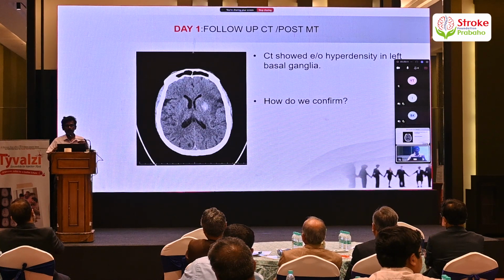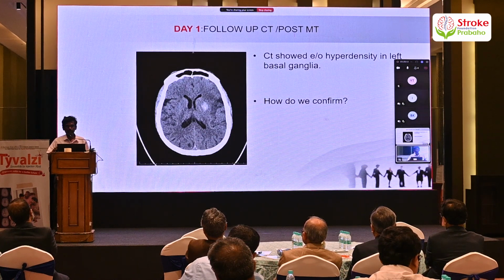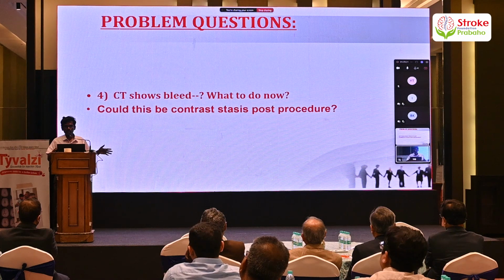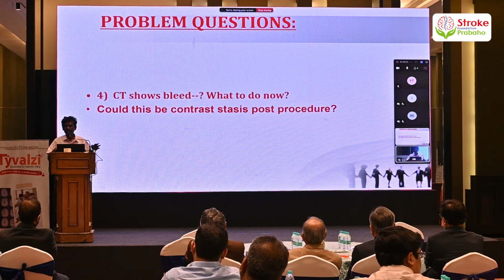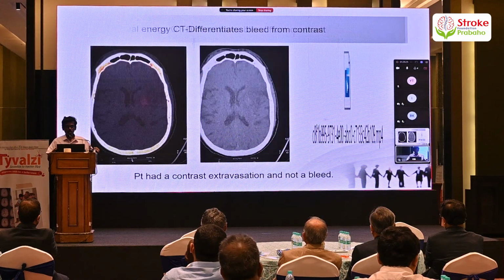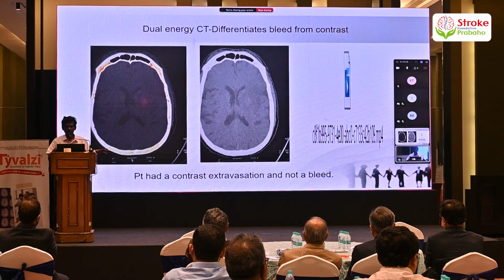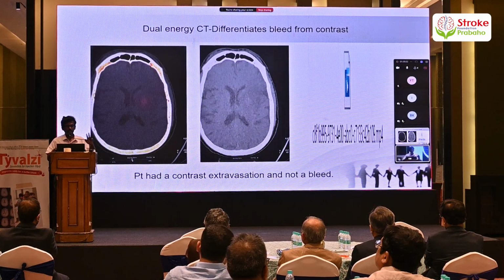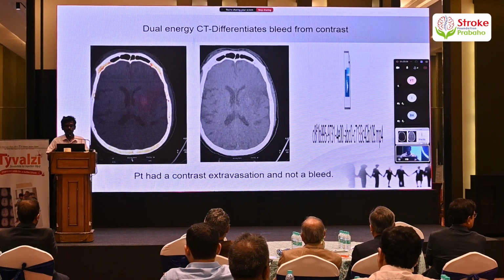But since we were planning to put the patient on a single antiplatelet and therapeutic anticoagulation for the left ventricular thrombus, we decided to reconfirm it. So, is this a hemorrhagic transformation or is this a contrast stasis? That was the next challenge we faced. So, we proceeded with a dual energy CT. We set the parameters at 80 kilovolts and 150. We did an iodine subtraction as well as an iodine overlay.